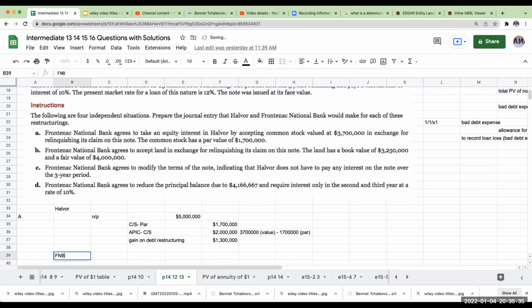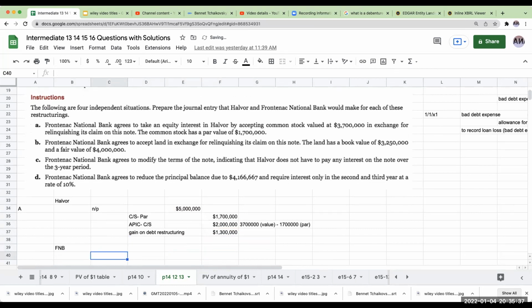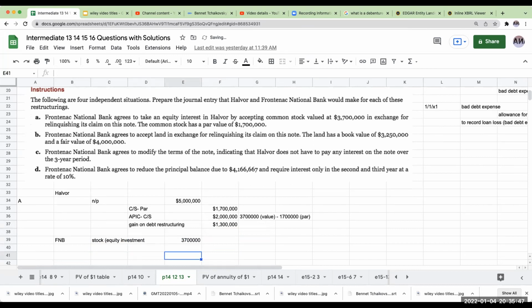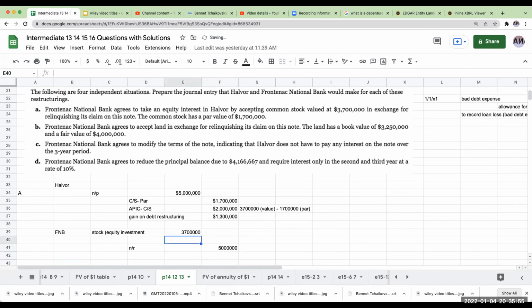So what about FNB? FNB is receiving stock, so they're receiving 3.7 million. And they're also writing off their note receivable. Their note receivable was 5 million. So over here, we're going to debit the allowance for doubtful accounts.